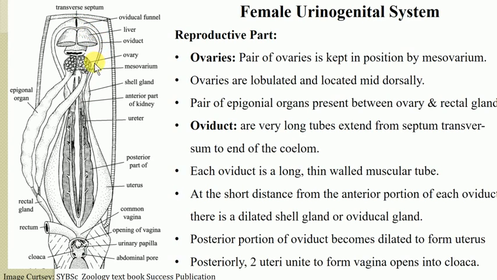Then it runs in the posterior way, and after some distance there is a shell gland, and the area between this oviducal funnel and shell gland is the site of fertilization. Also after fertilization, the fertilized egg is provided with a membrane in the shell gland, and then it comes into the dilated portion of the oviduct which is known as the uterus, and here the implantation occurs and the development of the young one takes place in the uterus.